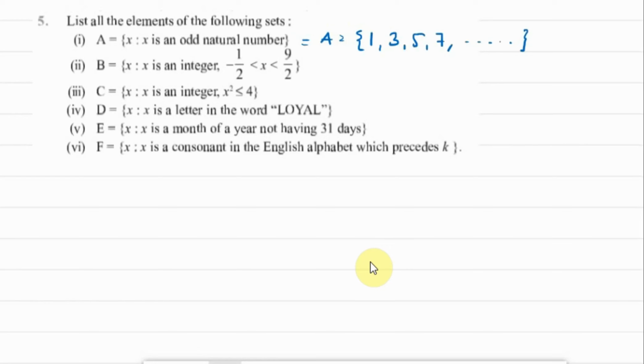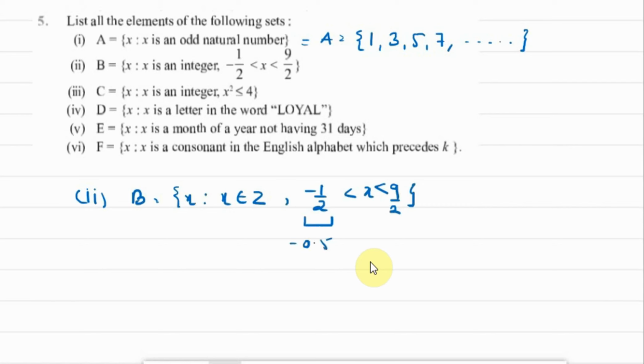Now part 2. Part 2 says B is equal to x such that x is an integer, that means x belongs to Z. Also, the range of x is given to us, minus 1 upon 2 to 9 upon 2. Now minus 1 upon 2 can be written as minus 0.5. 9 upon 2 can be written as 4.5.